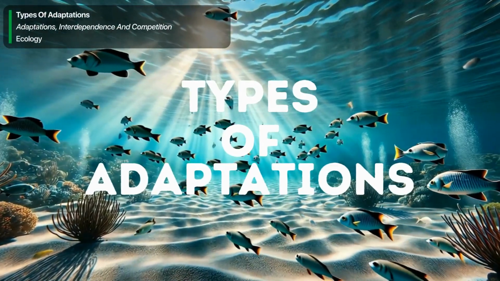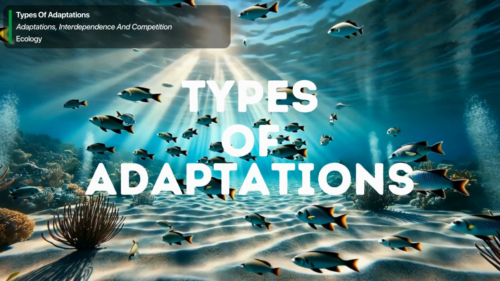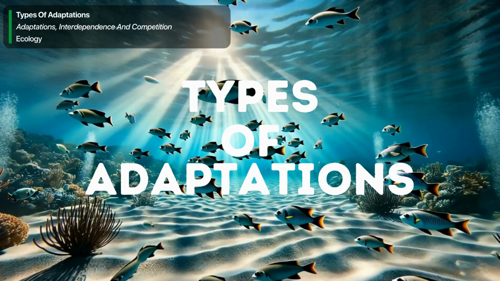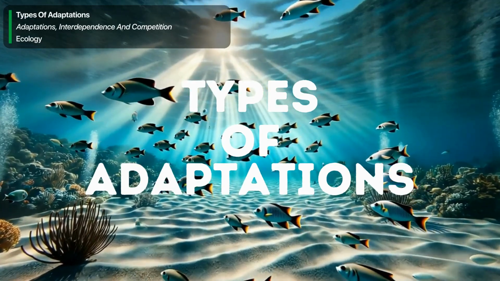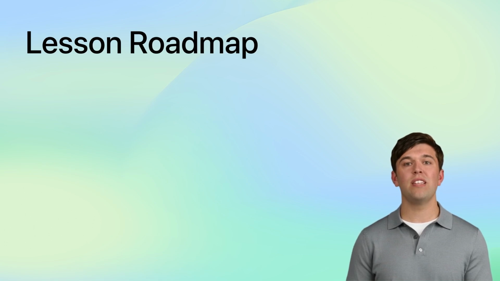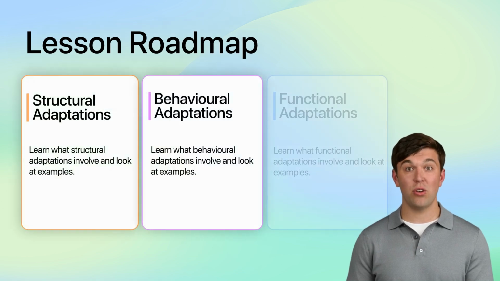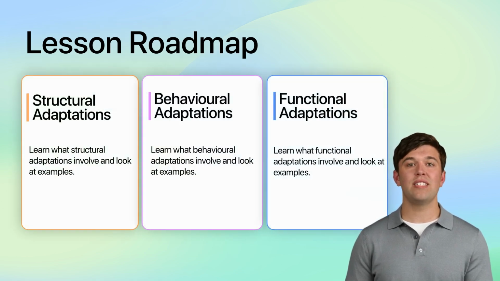Welcome to today's lesson on adaptations in organisms, where we will explore the various features that enable organisms to survive in their specific environments. In our lesson today, we will explore three main types of adaptations: structural, behavioural, and functional. We will learn what each of these adaptations involve and look at examples of them.